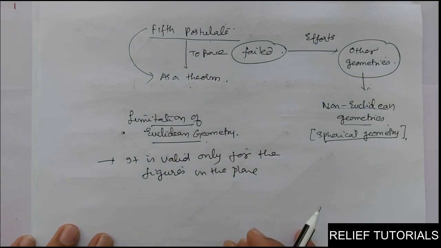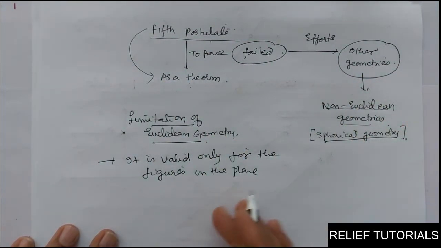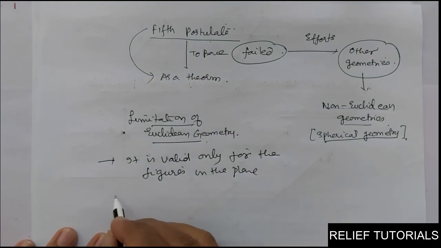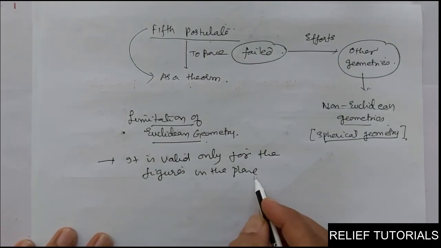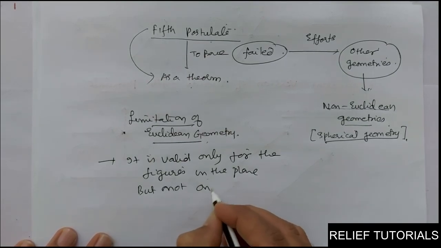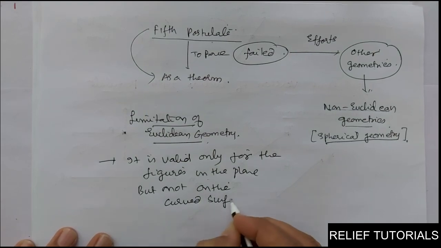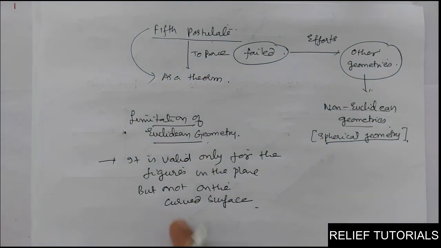It is valid only for figures drawn on the plane, that is on the blackboard, two-dimensional. Clear? So in the plane, but not on the curved surface. On the curved surface, it fails. So this is the biggest limitation of Euclidean geometry.